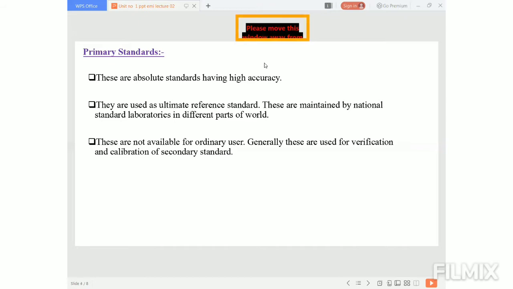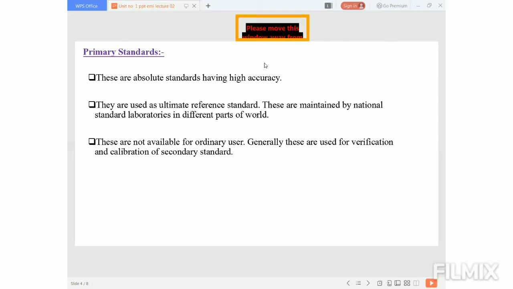Next standard is the primary standard. The primary standards are also called absolute standards and they have high accuracy. They are used as the ultimate reference standard and are maintained by the national standard laboratories in different parts of the world. Means the international standards are calibrated in the international laboratories, but these primary standards are maintained or calibrated at the national standard laboratories in different parts of the world.